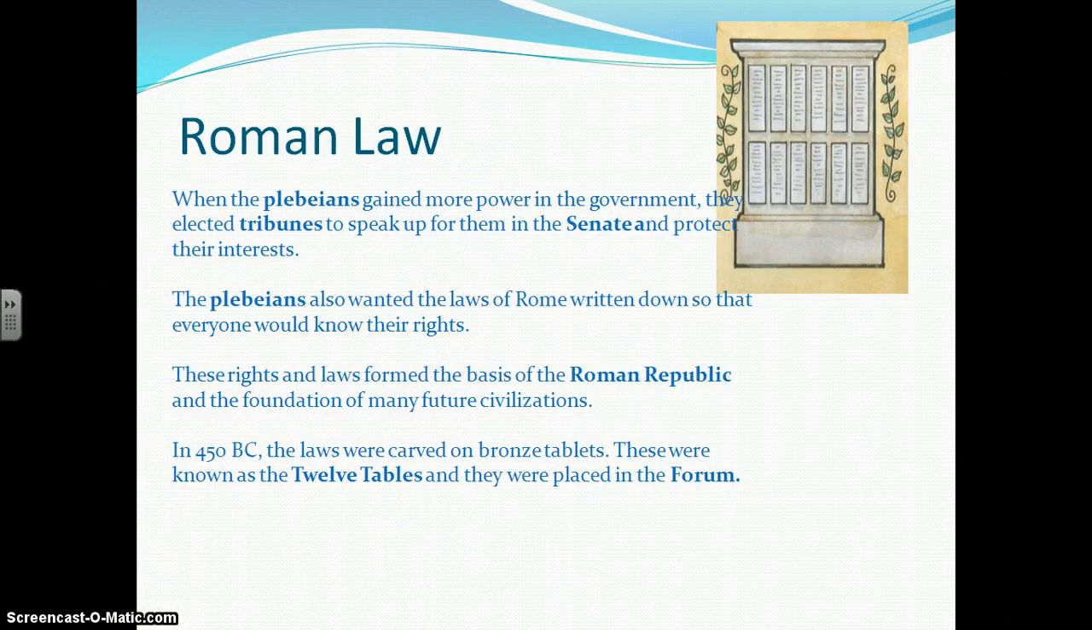When the plebeians gained more power in the government, they elected tribunes to speak up for them in the Senate and protect their interests. The plebeians also wanted the laws of Rome written down so that everyone would know their rights. These rights and laws formed the basis of the Roman Republic and the foundation of many future civilizations. In 450 BC, the laws were carved on bronze tablets. These were known as the 12 Tables, and they were placed in the Forum.